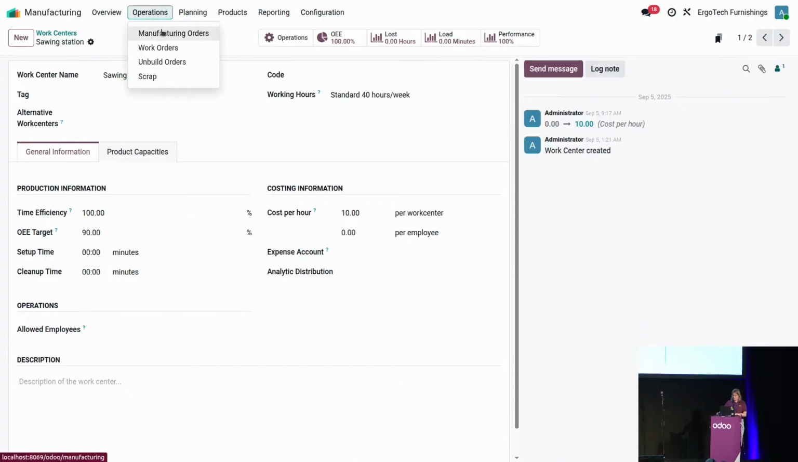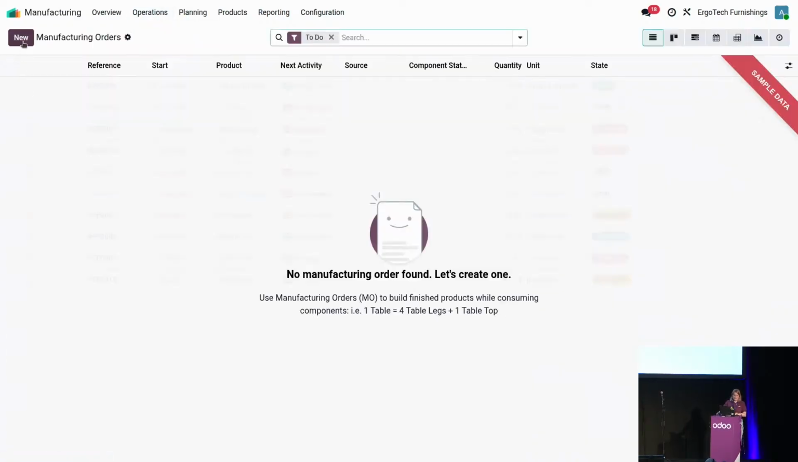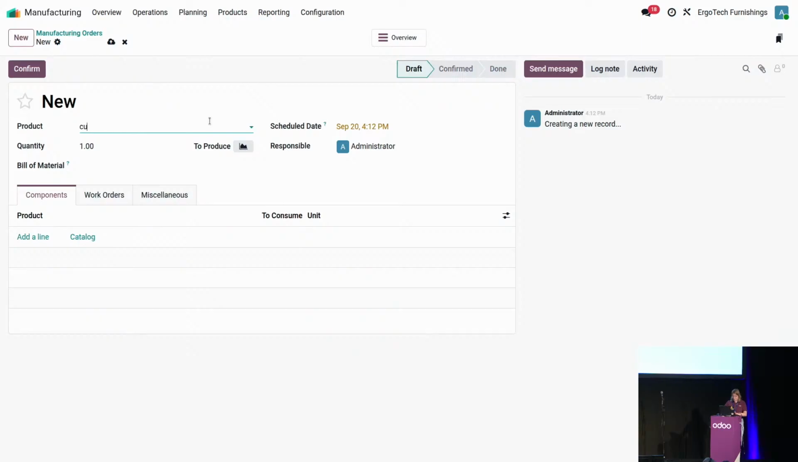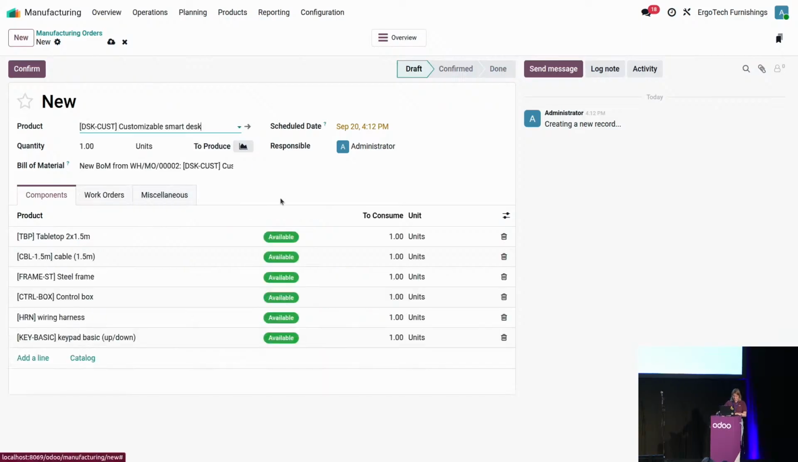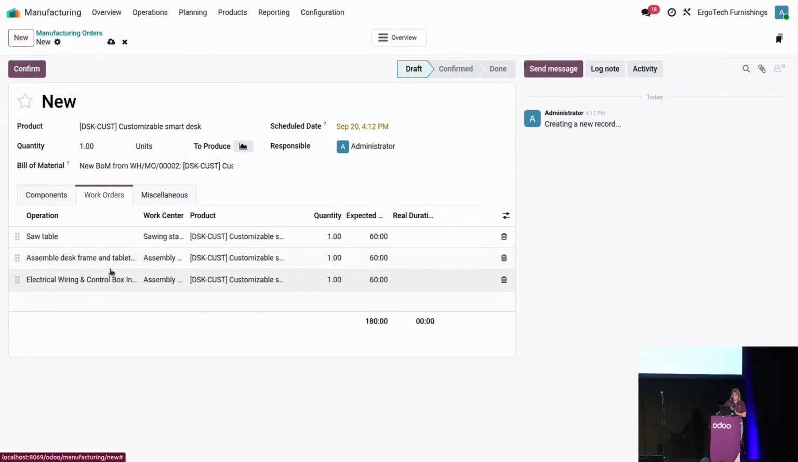Now that we have that information, let's start the production of it. I'm going to add my customizable desk. We have the different components as needed previously, and we have the work order. The only part missing is to make sure that we have the link with our project until now in the dashboard. How can we do that?